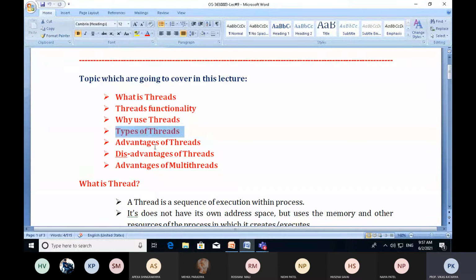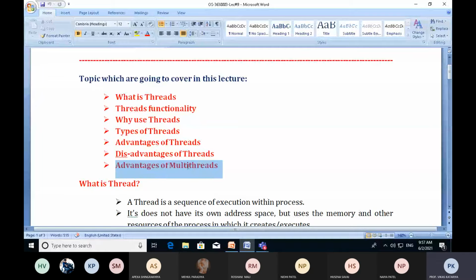Then the types of threads, how many types there are: user level threads and kernel level threads. We have already discussed the U area and kernel area in the previous section, so you will understand there are two types of threads, user threads and kernel threads. Then we will discuss some advantages and disadvantages of threads.